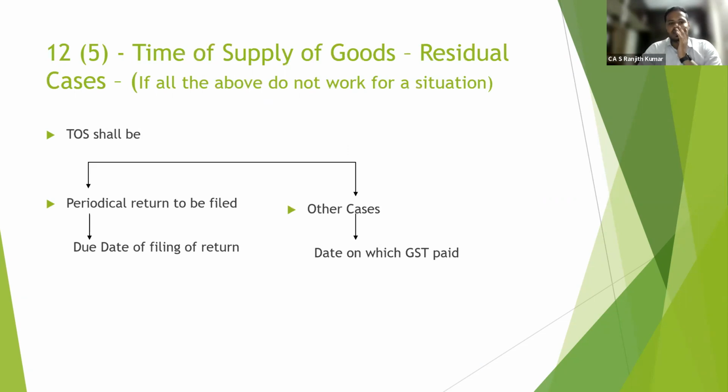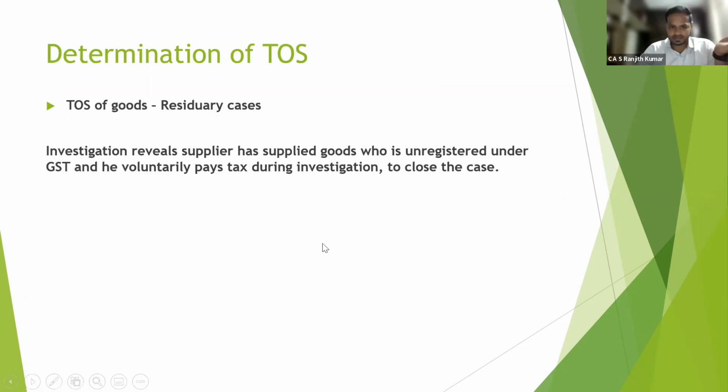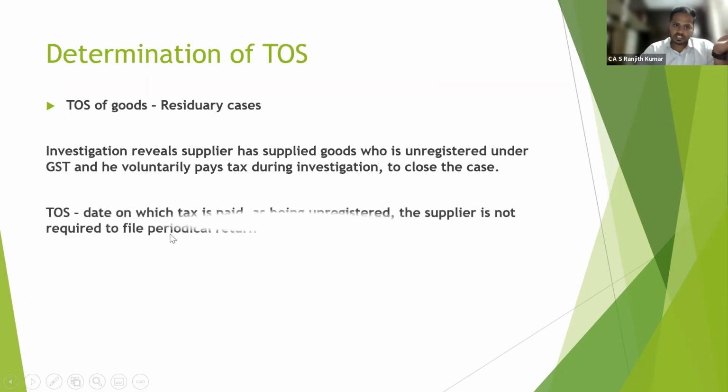In the residual category, if he is a registered person, a periodic return has to be filed, so the time of supply is the due date of filing. If he is not a registered person, the time of supply is the date on which GST is paid. So the time of supply is the date on which tax is paid, as being unregistered, the supplier is not required to file a periodical return.